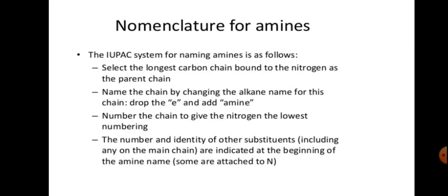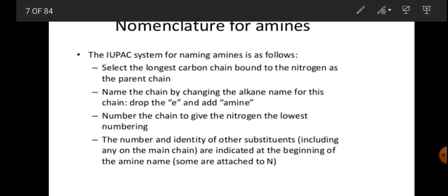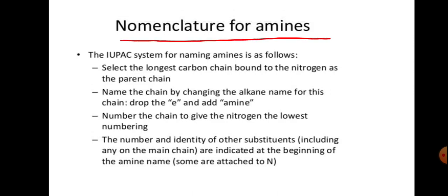Nomenclature of amines. The IUPAC system for naming amines is as follows. Select the longest carbon chain bound to the nitrogen as the parent chain. Name the chain by changing the alkane name: drop the e letter and add amine. That is the root word.